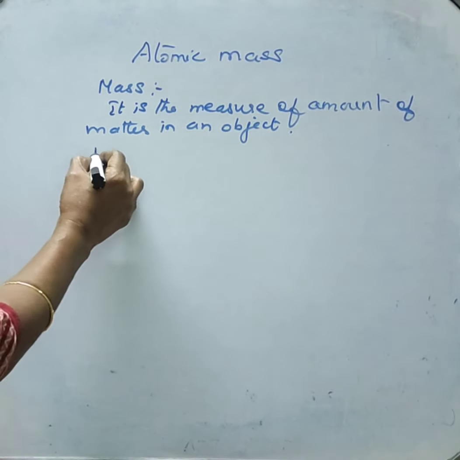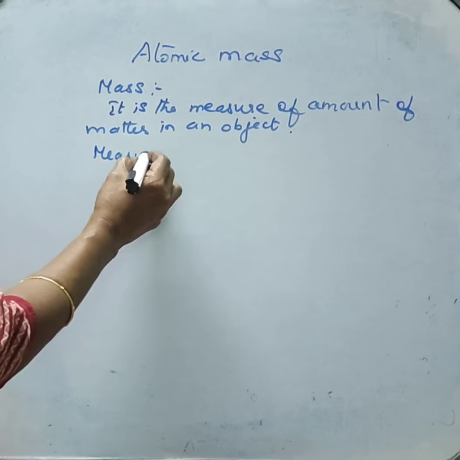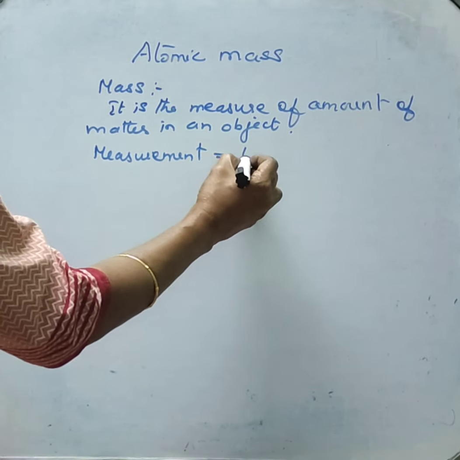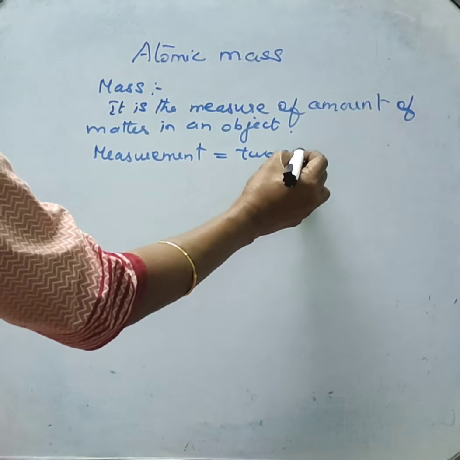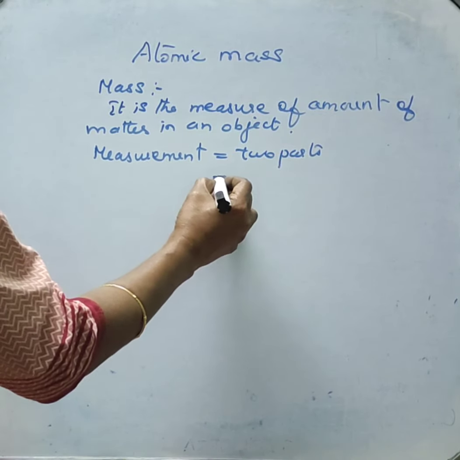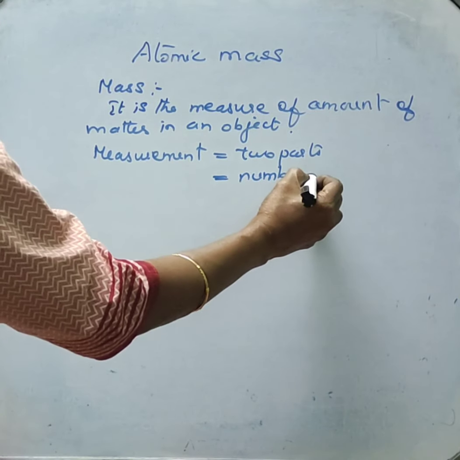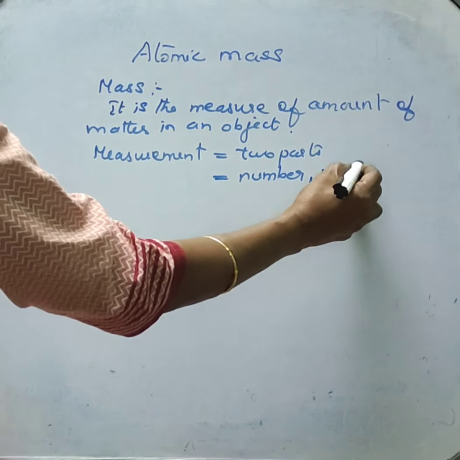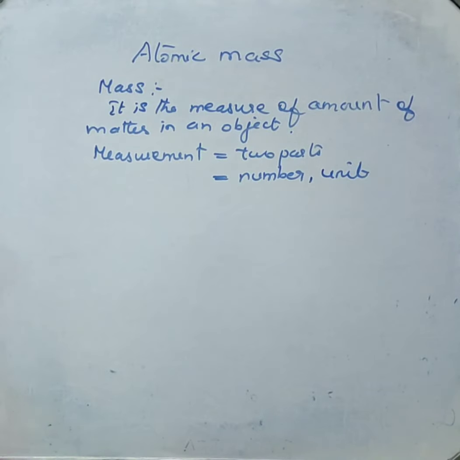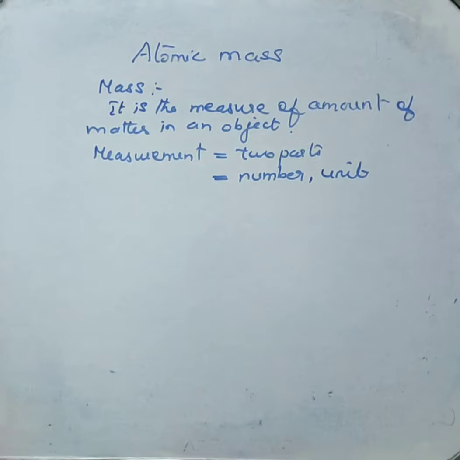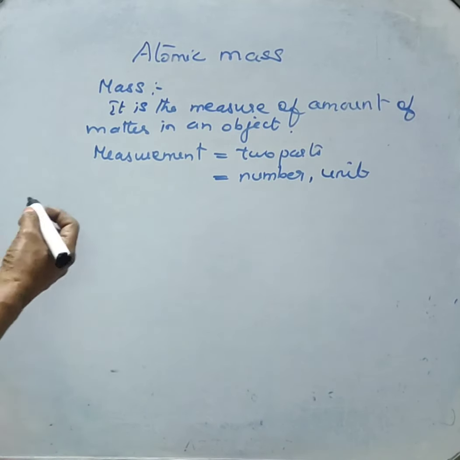A measurement contains two parts. One is the number, that is the magnitude. The other one is the unit. Without these two, if any one is missing, the measurement will be meaningless.